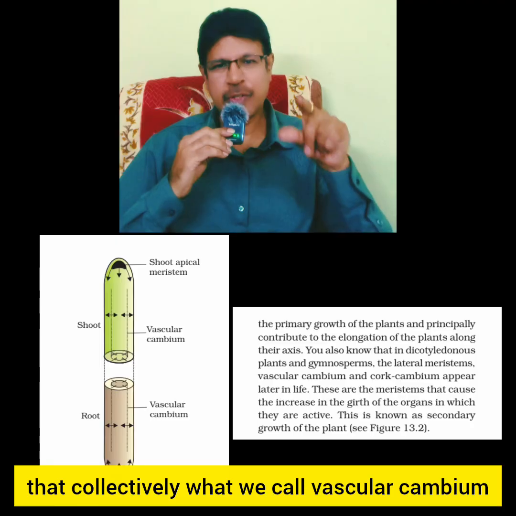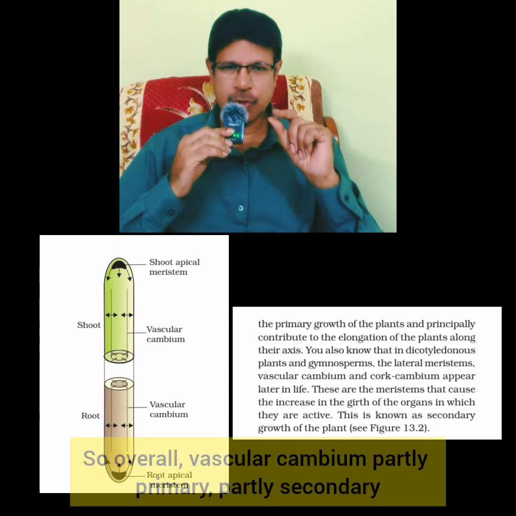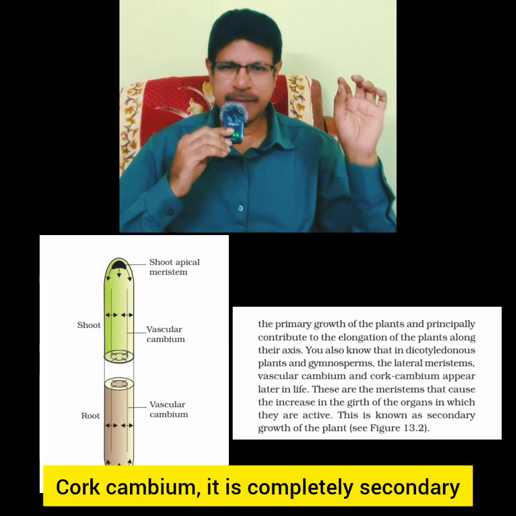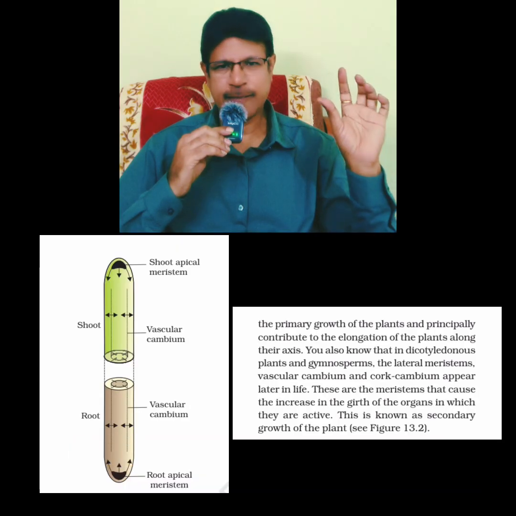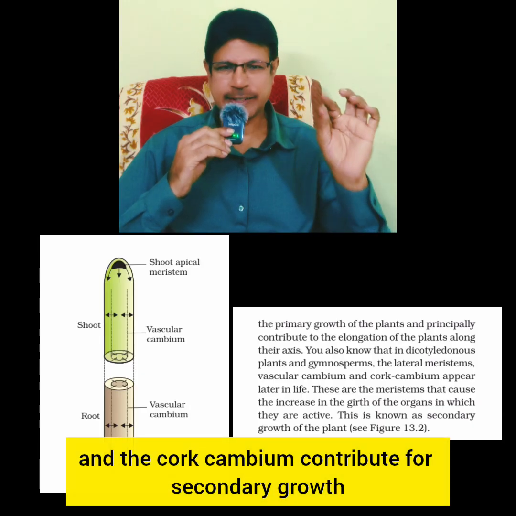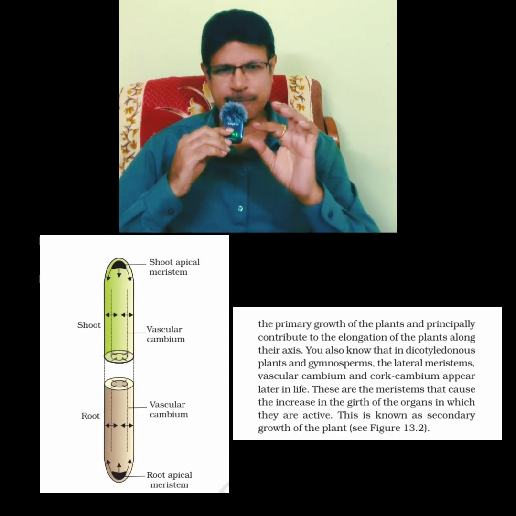Collectively, that is called vascular cambium. So overall, vascular cambium is partly primary, partly secondary. Cork cambium is completely secondary. These vascular cambium and cork cambium contribute to secondary growth, and are lateral meristems.